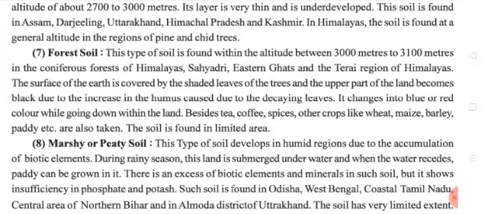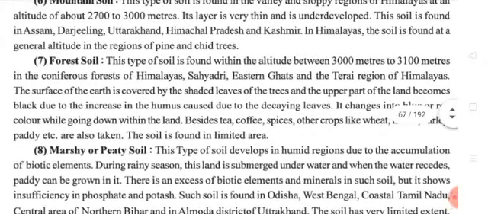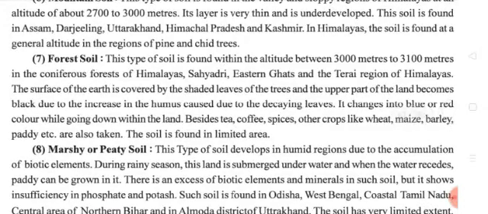The surface of the earth is covered by the shed leaves of the trees, and the upper part of the land becomes black due to the increase in humus caused by the decaying leaves, changing into blue or red color while going down the land.